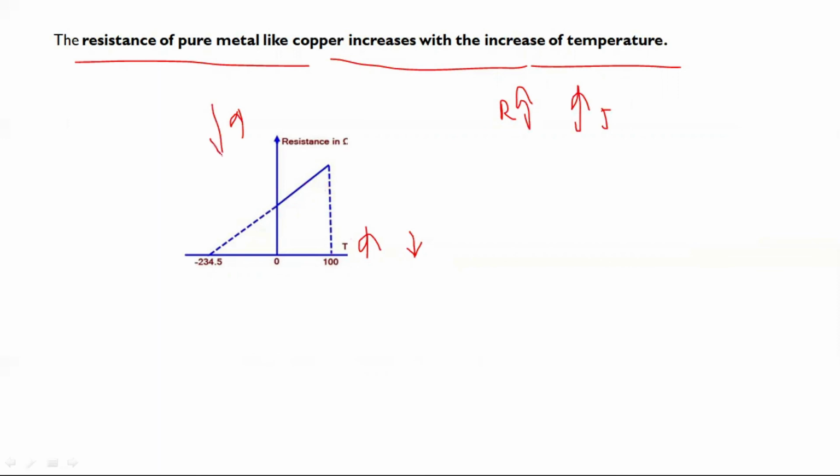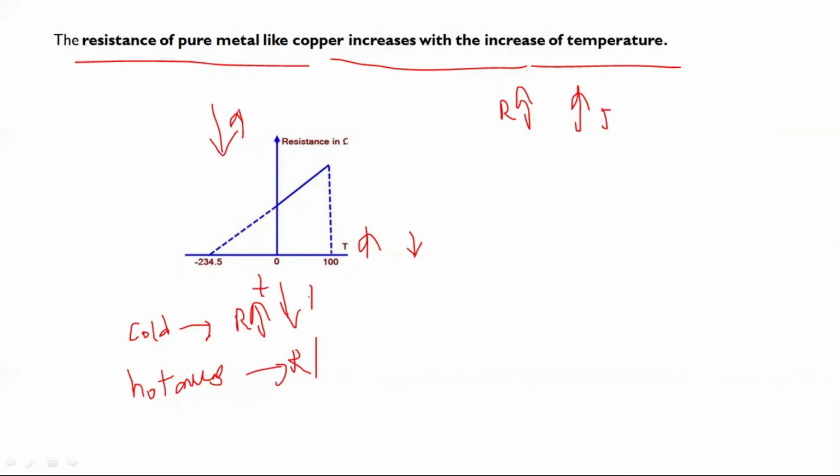In cold areas like the Himalayas the resistance will be less, and in hot areas like the Sahara desert the resistance will be more, because the temperature is more and the resistance is also more.